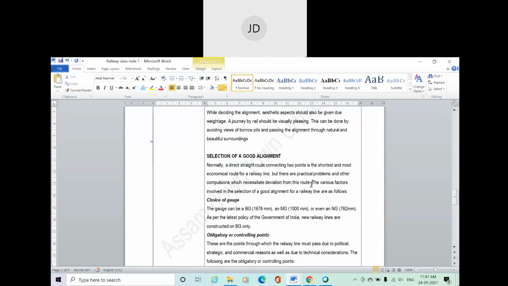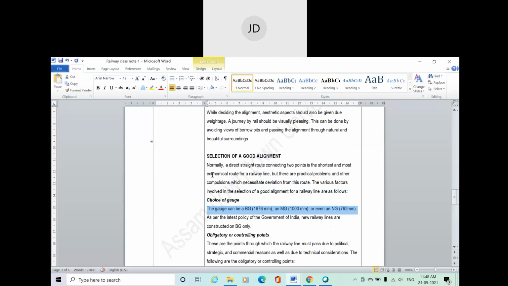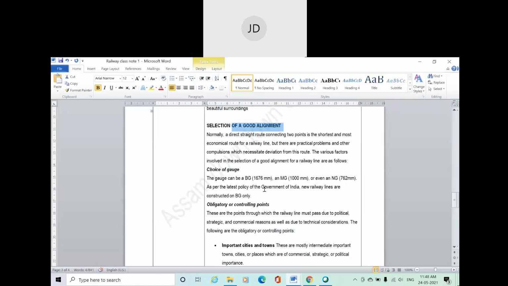The various factors involved in the selection of a good alignment for railway lines are, like, choice of gauge. That means depending on the type of gauge, different alignment matters, whether you are using broad gauge, meter gauge, or narrow gauge. So this choice of gauge also affects deciding a good alignment. Nowadays, in India, the government of India mainly uses broad gauge for new railway line construction.